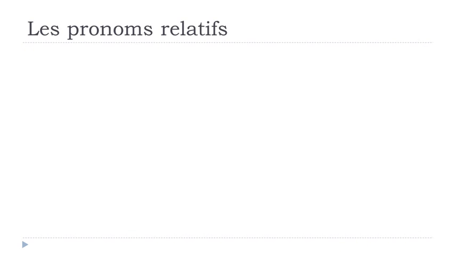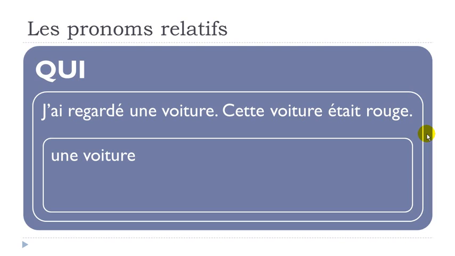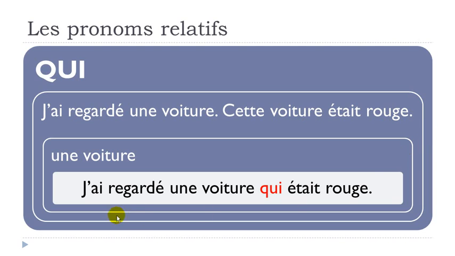Alright? Let's see the same sentence, but then let's put here the passé composé. J'ai regardé une voiture. Cette voiture était, imparfait, rouge. Okay? J'ai regardé une voiture. Cette voiture était rouge. So, same thing here. We don't want to repeat voiture. Then we will get the simple sentence. J'ai regardé une voiture qui était rouge. So, just before the verb.